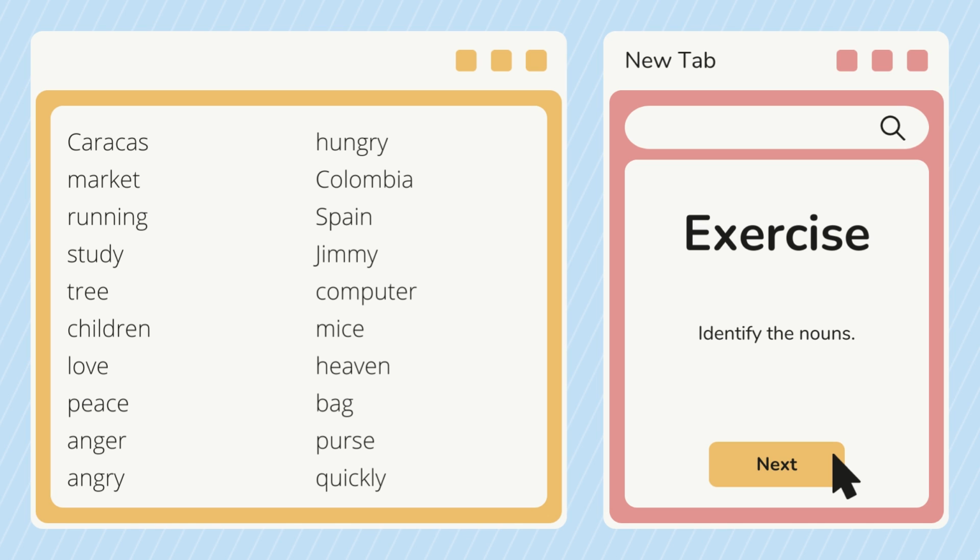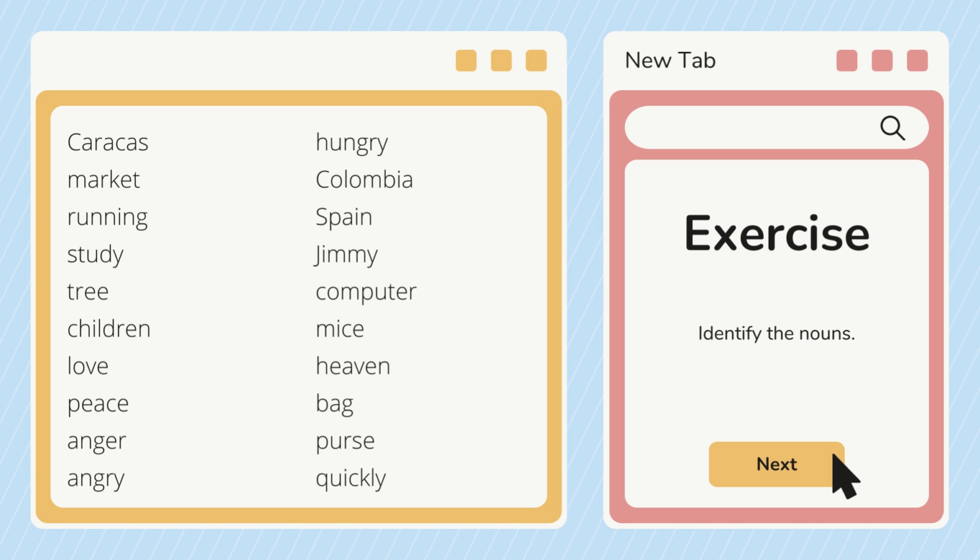Anger is a noun, but angry is an adjective because it describes someone with anger. Also, we have hungry, that is an adjective, not a noun. We have Colombia, Spain, Jimmy, those are proper nouns. Computer, mice, mice is plural but still a noun.